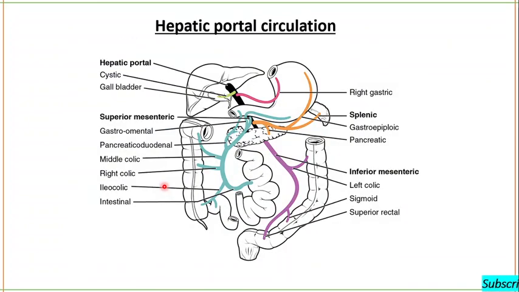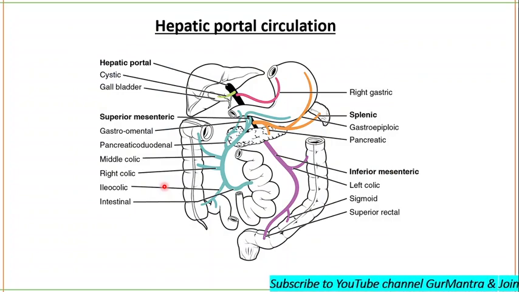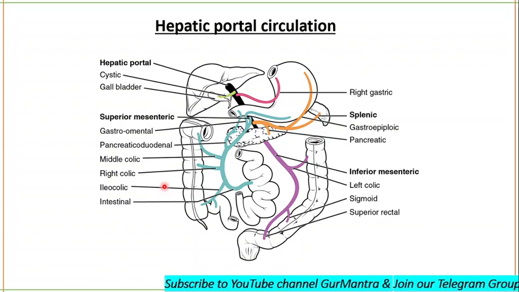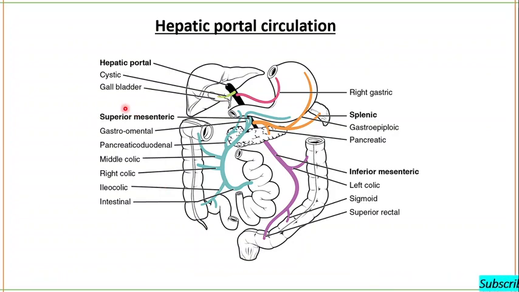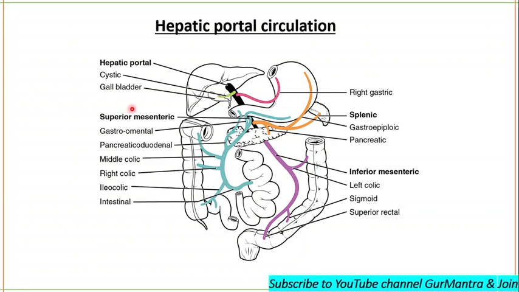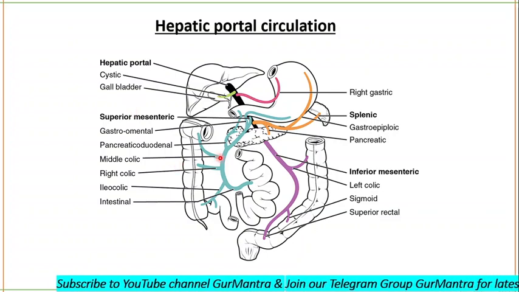Okay, so let's talk about the hepatic portal system now. What is a hepatic portal system? What is a portal system? A portal system is a system of blood vessels that begins and ends in blood capillaries.